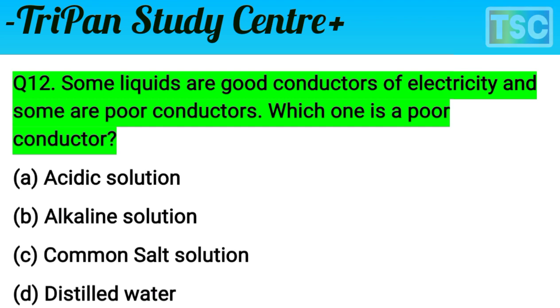Why is it a poor conductor? Because distilled water has no salt present. Distilled water is mostly used in batteries and in many types of experiments. Since there is no salt present in distilled water, D option is correct here. D, distilled water, is a poor conductor. That's important. And let's see the next question.